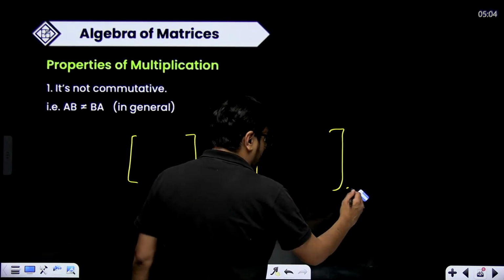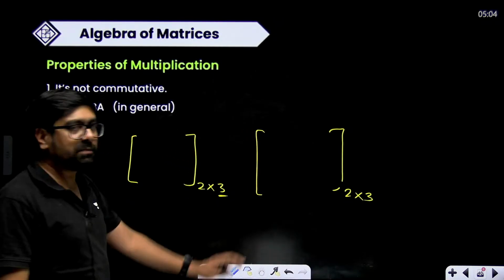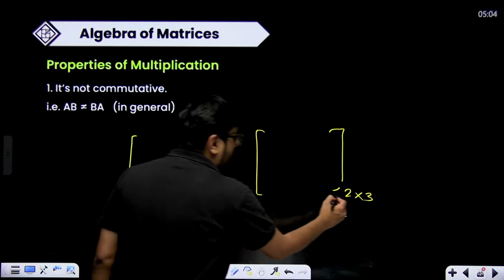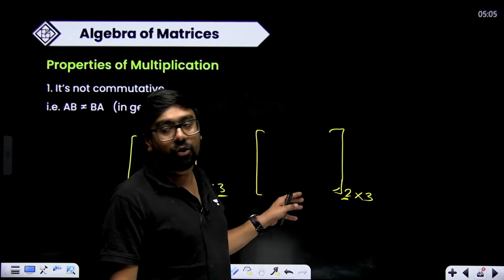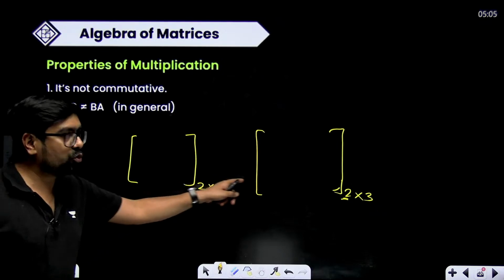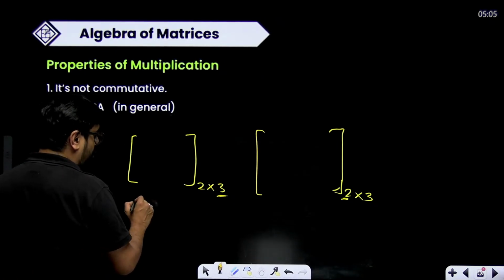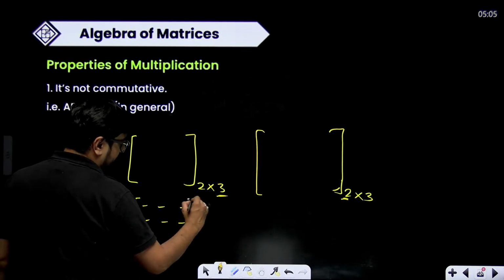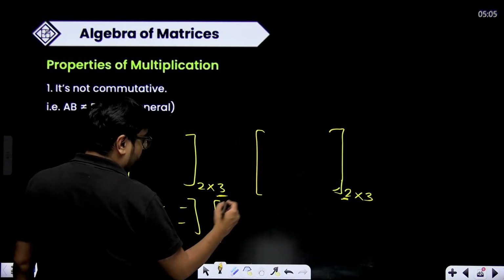Suppose I change the order over here. Suppose I make it 2 cross 3. Can these be multiplied? No, we cannot multiply them, because this 3 is not equal to this 2. So we cannot multiply these two matrices. For example, this will be your 2 cross 3, that means 2 rows and 3 columns. So 1, 2, 3, 1, 2, 3, and here also you have 2 rows and 3 columns.